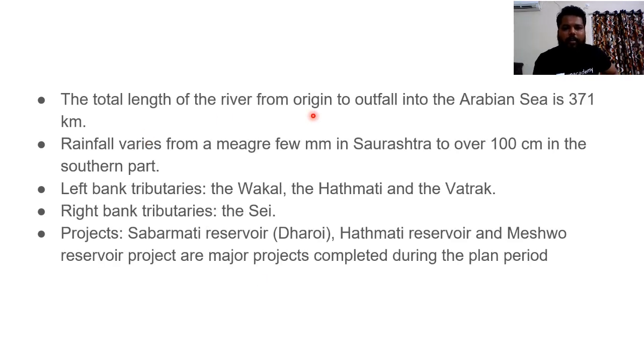The total length of river from origin to the outfall in Arabian Sea is 371 km. It is very short. Rainfall in this region is also very low, because when the monsoon enters and reaches these regions, the monsoon would be reducing its moisture content to less than 100 centimeters. Clear? And tributaries are Hatmati, Vatrak, Vakal and Sai. Clear? So projects on this Sabarmati river include Sabarmati Reservoir, Hatmati Reservoir and Meshwo Reservoir project, which are the major projects completed during the plan period.